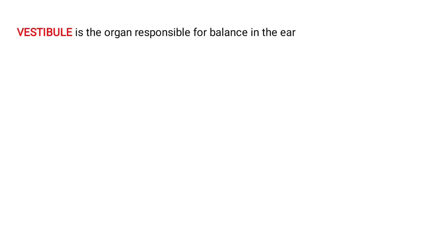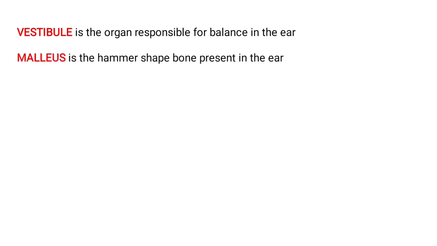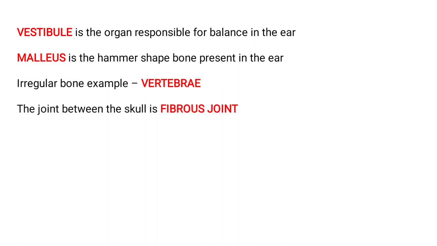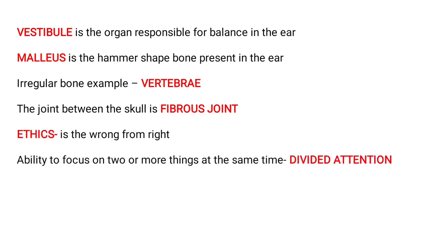So dash is the organ responsible for balance in the ear, vestibule. Dash is the hammer-shaped bone present in the ear, malleus. Irregular bone example, vertebrae. The joint that forms between the skull is fibrous joint. What is right from wrong or wrong from right is ethics.